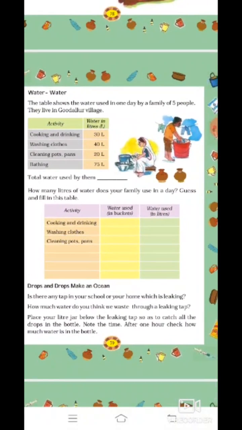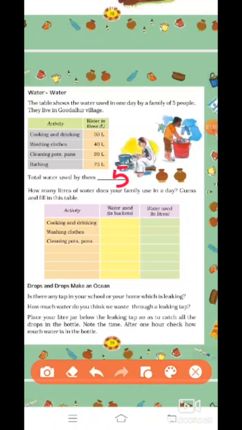Water. The table shows the water used in one day by a family of 5 people. They live in a Gudalur village. Look at the activities. Cooking and drinking, they use 30 liters. Washing clothes, 40 liters. Cleaning pots and pans, 20 liters. And bathing, 75 liters. So in total, how much have they used? Let us add them up.